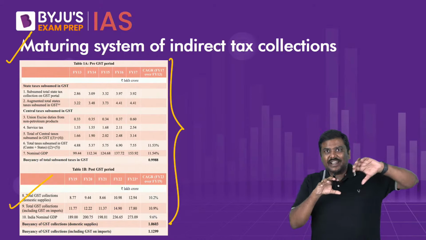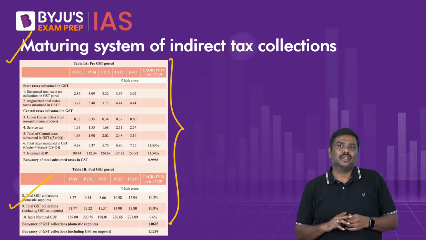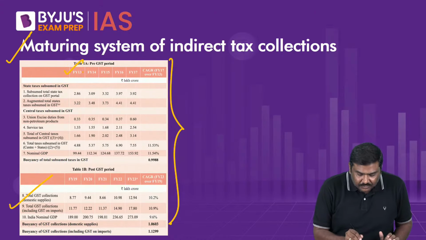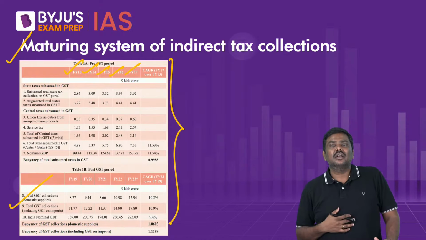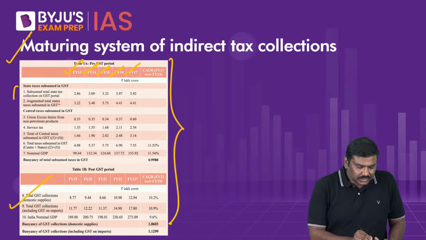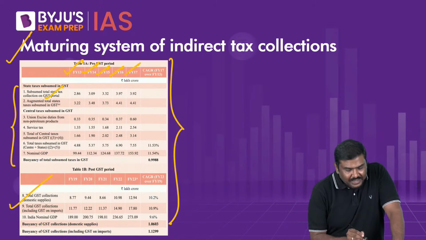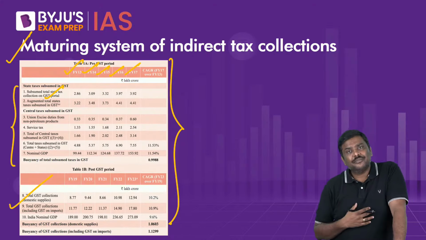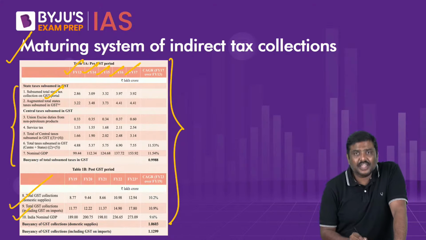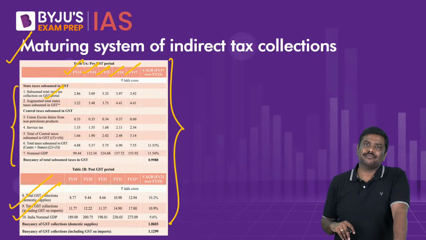For these time periods, I will calculate the tax buoyancy separately. For the 5 years till GST, at what rate have the taxes at the state level as well as the central level actually increased, and after GST, what has been the growth rate in GST receipt collection.